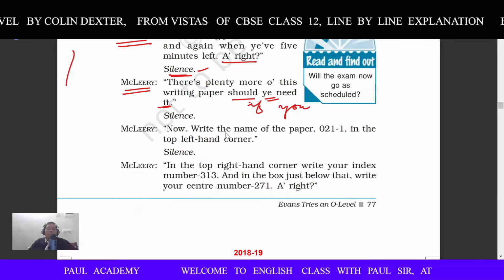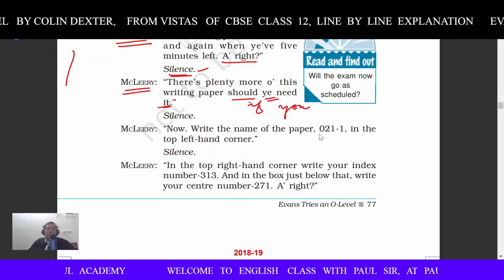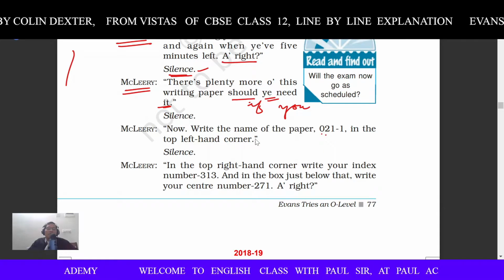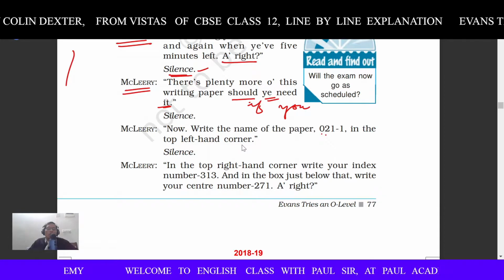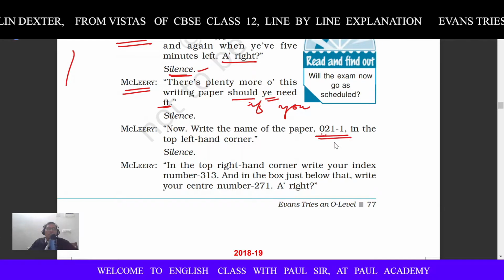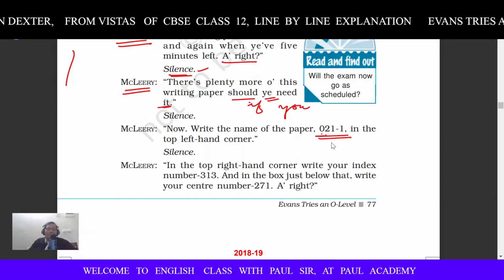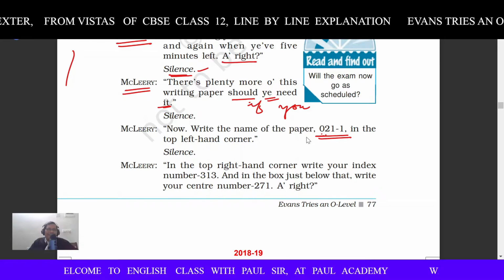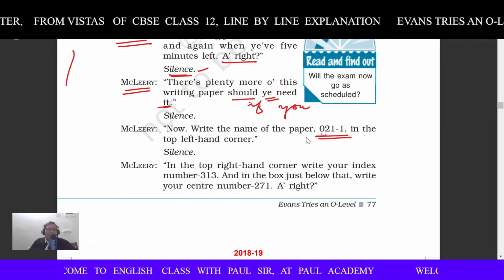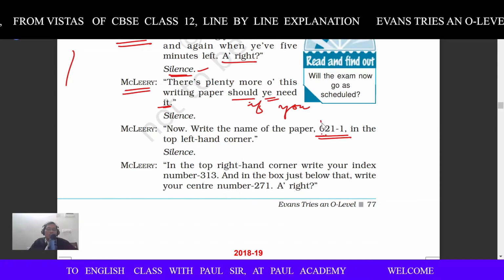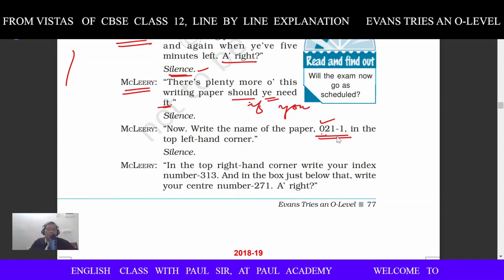Silence. Now write the name of the paper, that is 021-1, in the top left hand corner. Silence. Now children, be very careful. These numbers are the codes, hints. Evans tries to escape, and his companions and accomplices, they had all tried to help him out. So these numbers are very important. Be careful to remember this.